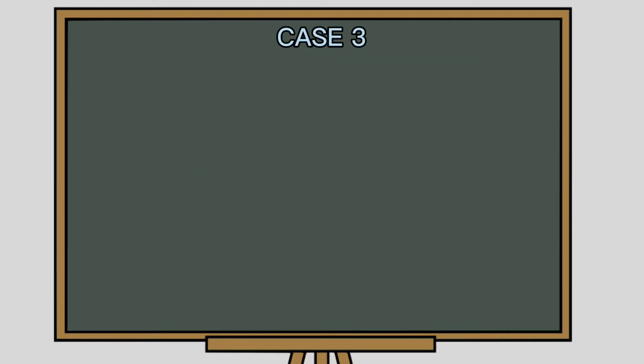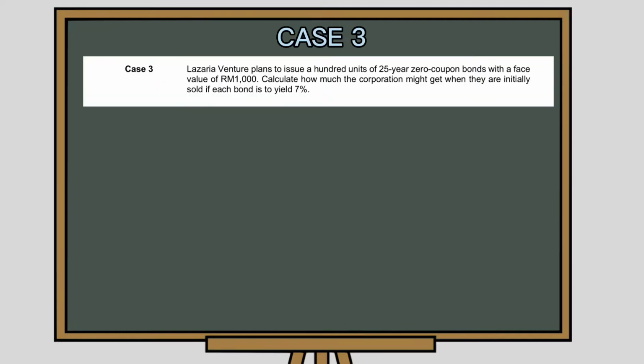Last, case 3 is about Lazaria Venture planning to issue 100 units of 20-year zero coupon bonds with a face value of RM1,000. How much will Lazaria Venture get if they initially sell each bond at a 7% interest rate? A zero coupon bond, also known as an accrual bond, is a debt security that does not pay interest but instead trades at a deep discount, rendering a profit at maturity when the bond is redeemed for its full